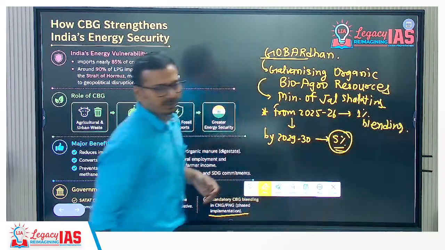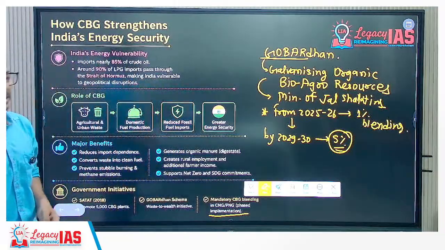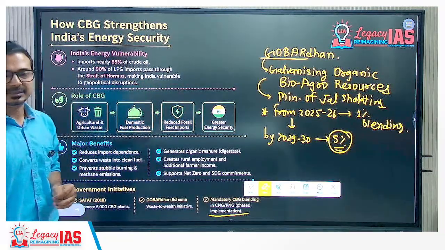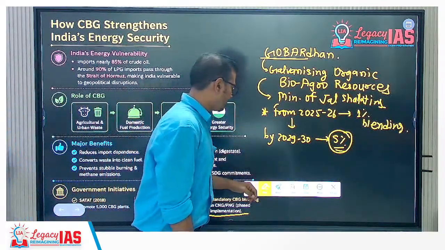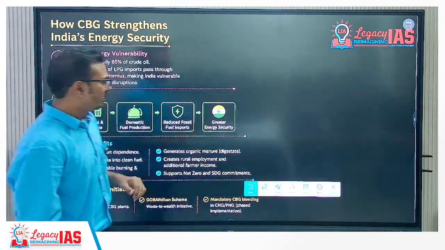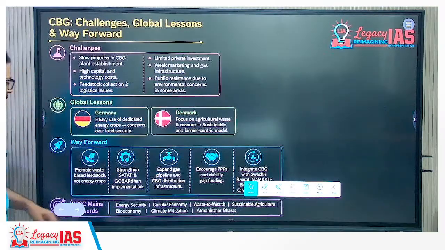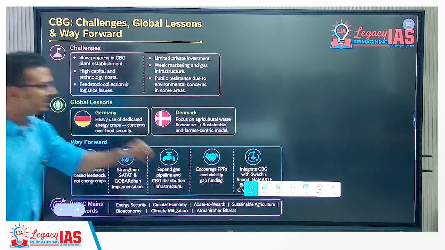This factual information should be there for prelims as well as mains. Mandatory CBG blending will be done under, again, the Ministry of Petroleum, the way we are doing bioethanol. Okay, is this clear?